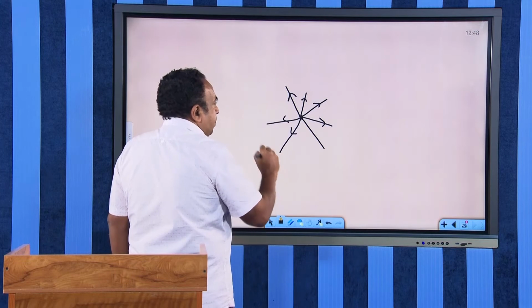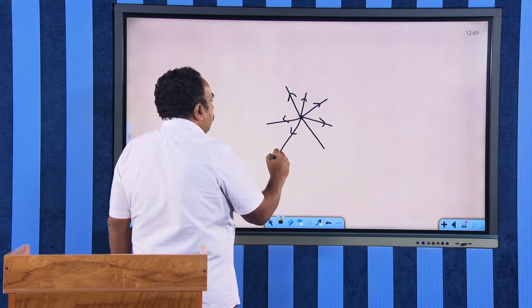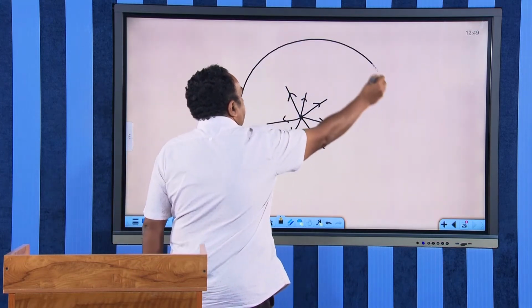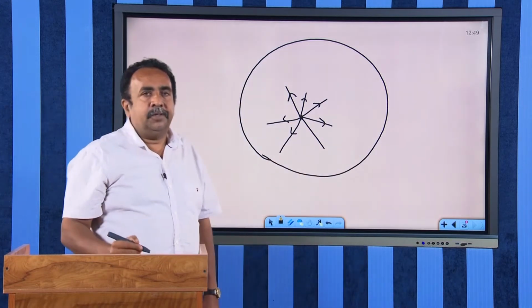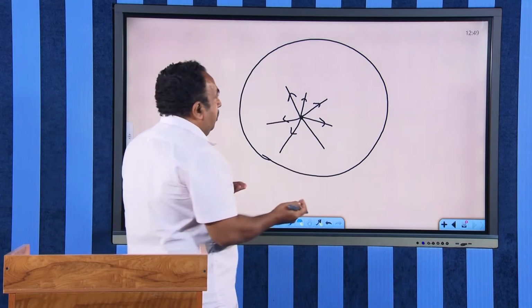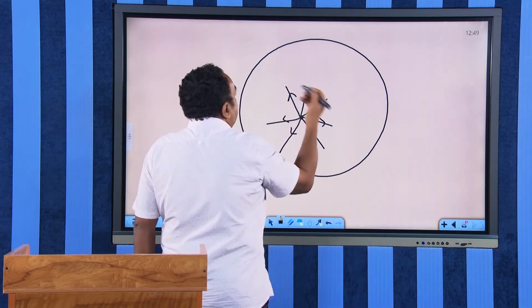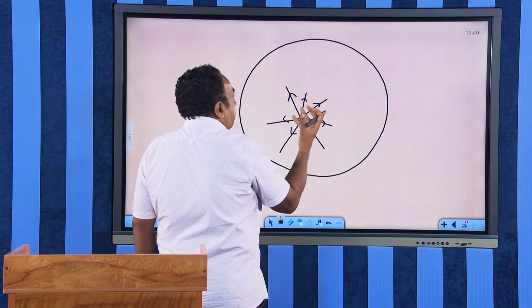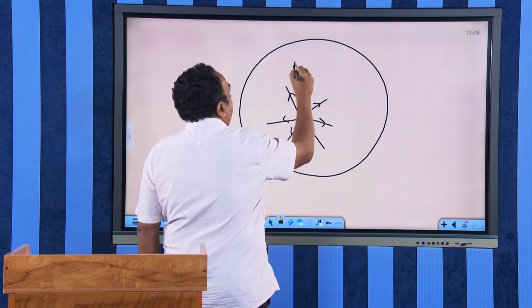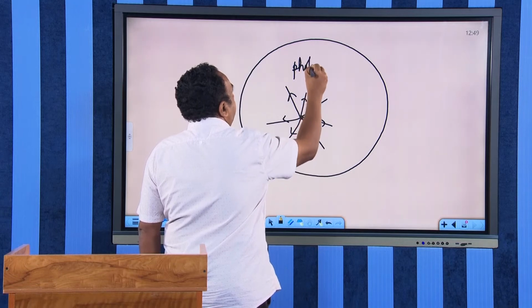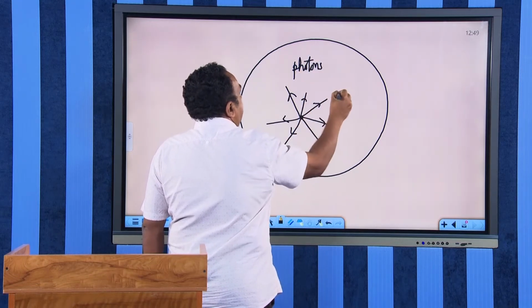And whatever things were at the beginning of the universe are still inside this universe. Nothing escaped from this universe. So what are the things that are available in this universe? After the Big Bang, what were the things that were produced? Radiations were produced. Photons are there. Radiation means photons. And some matter is there.